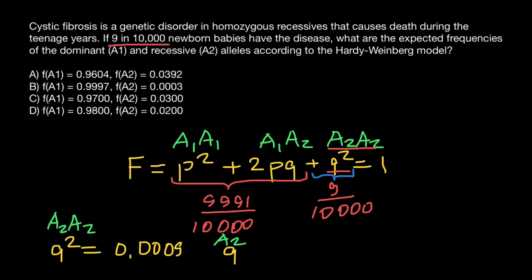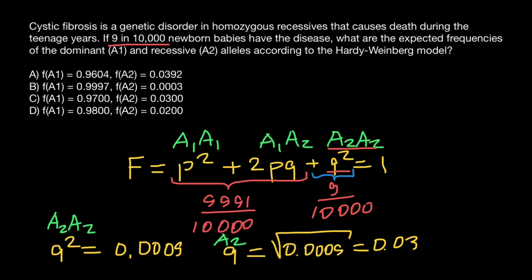So we just have to take the square root of 0.0009, and this is going to be 0.03. And this is the frequency of the recessive A2 allele, or Q.